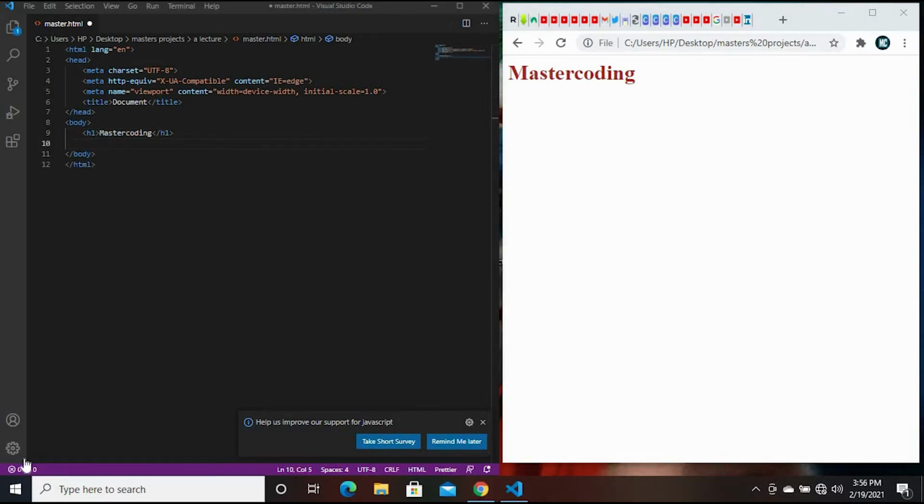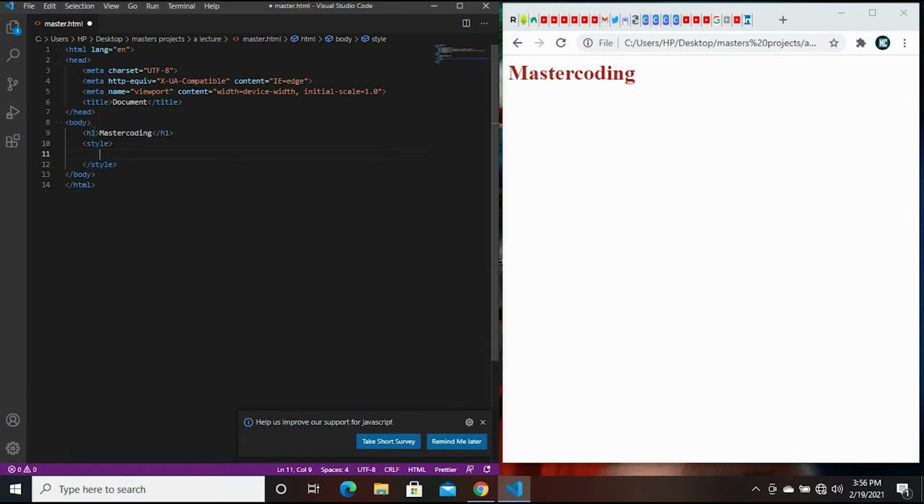So the second way to insert our CSS is by using internal CSS. If we want to use that, we will just type in style, and our styling sheet will be in between this style tag. So how do we do that?